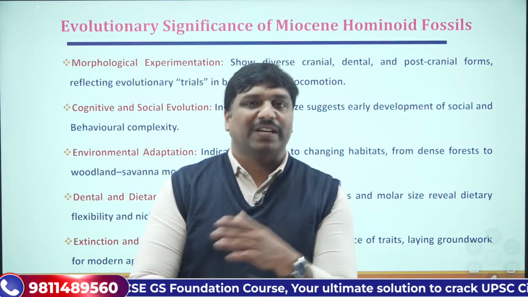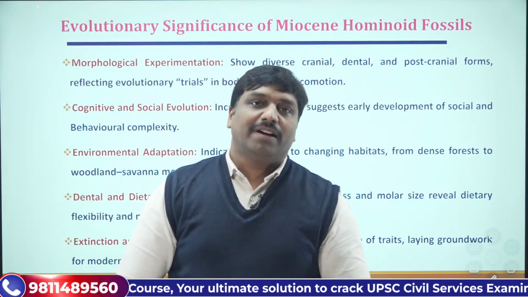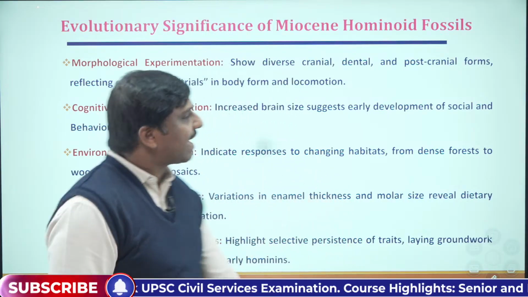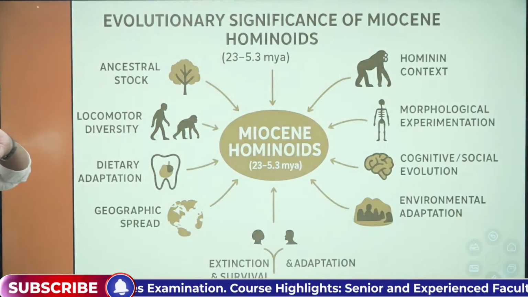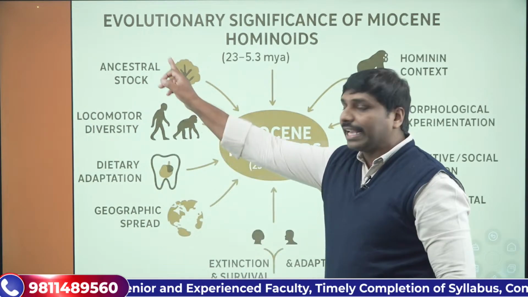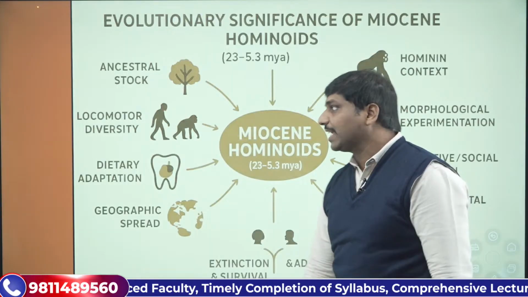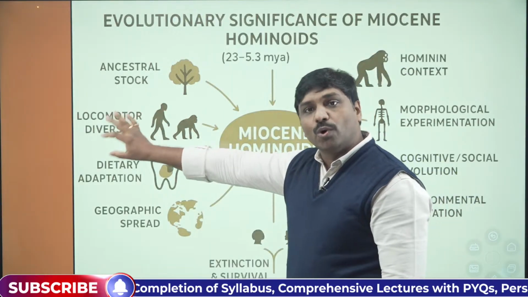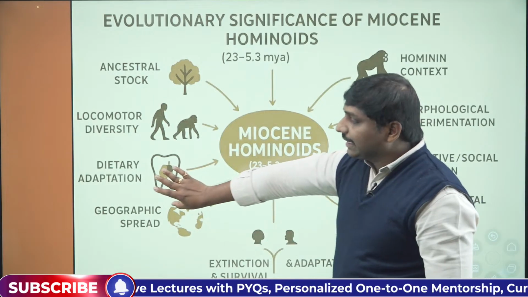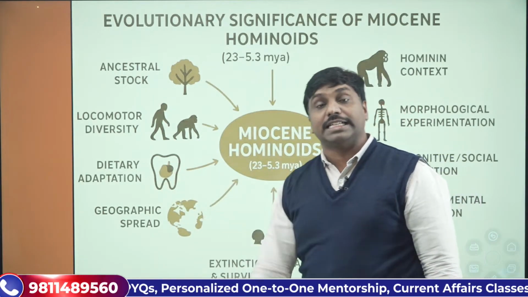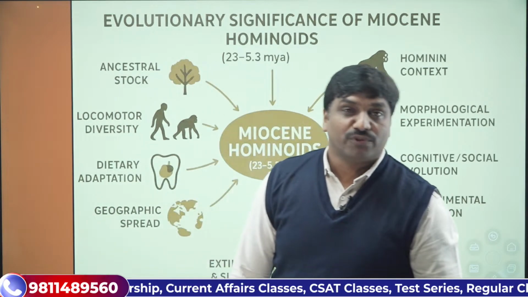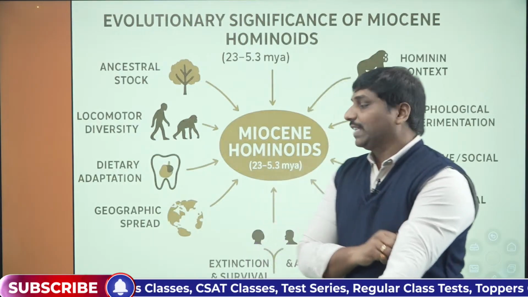So this is how you can mention all the important points in the evolutionary significance, right? So let's have a glance at all these things. First, the Miocene hominoid fossils provide us a kind of ancestral stock. That's one significance. Then it provided a kind of locomotor diversity. This is another important thing. Then the dietary adaptations reflect different modalities, frugivory and all such things.